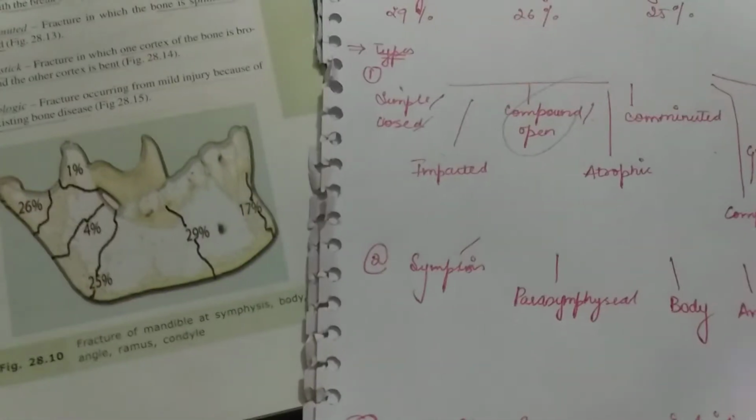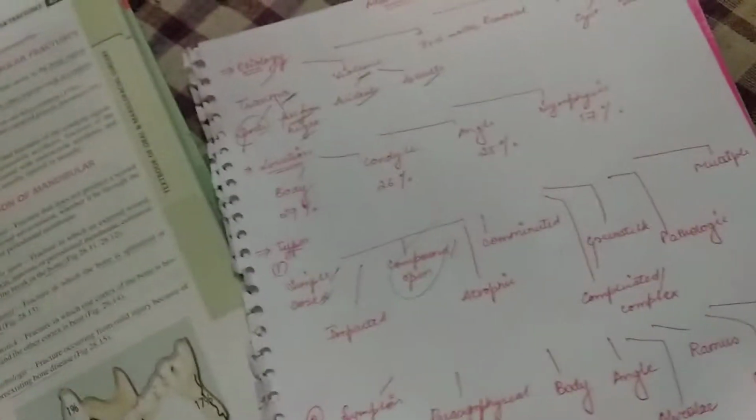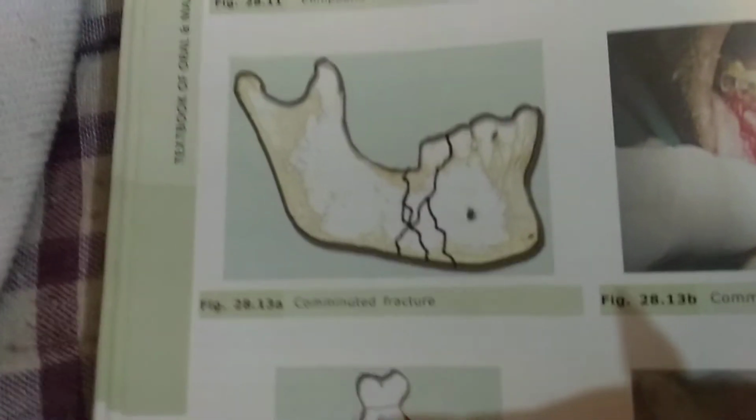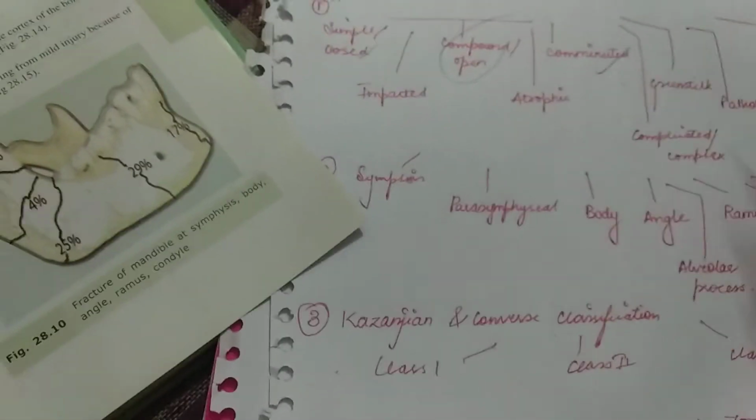Then is the comminuted fractures. Comminuted fractures, let me show you. Comminuted fractures means the bone is crushed. The bone will be crushed into pieces like this. This is the comminuted fracture. Then is our green stick fracture.